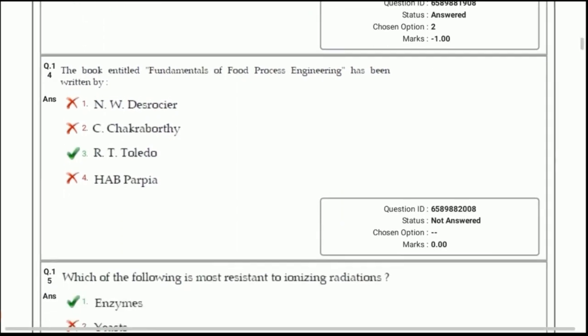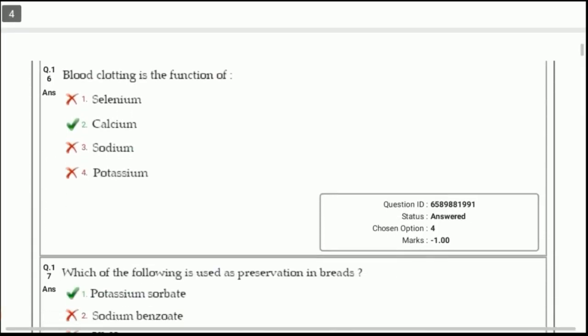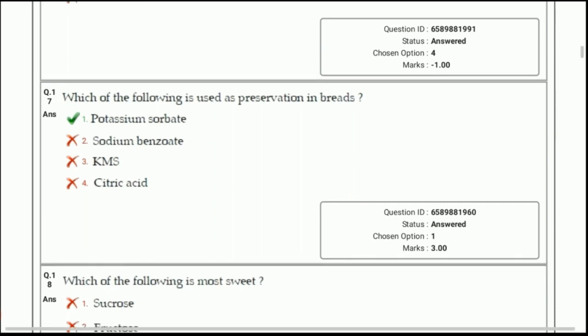Next question. The book entitled Fundamentals of Food Process Engineering has been written by answer 3, R.T. Toledo. Next question. Which of the following is most resistant to ionizing radiations? The answer is option 1, enzymes. Next question. Blood clotting is the function of answer 2, calcium. Next question. Which of the following is used as preservative in breads? Option 1, which is potassium sorbate.